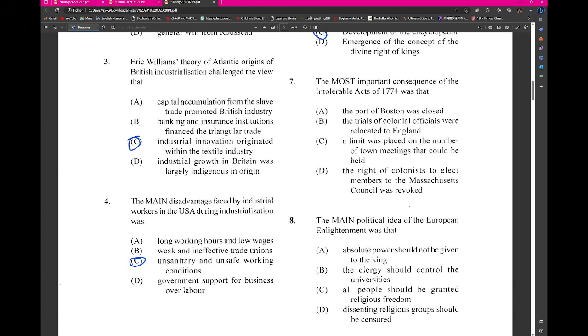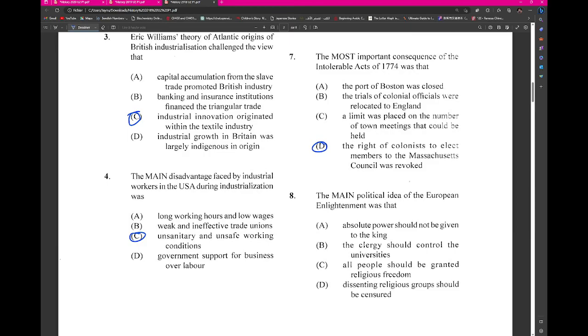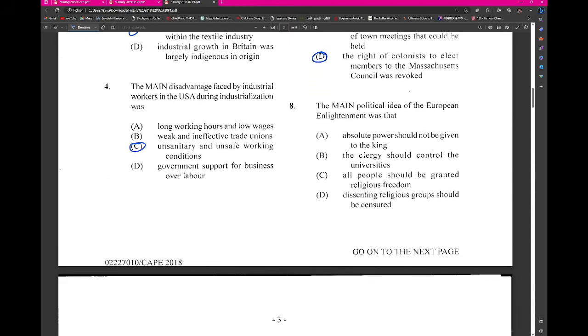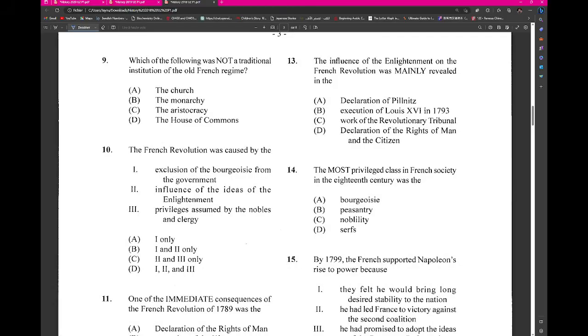The most important consequence of the Intolerable Acts in 1774. I think this would be the council was revoked. Right? So we have this here. 8. The main political ideas of the European Enlightenment was political ideas, right? That absolute power should not be given to the king. Which of the following was not a traditional institution of the French old regime? This was the House of Commons.